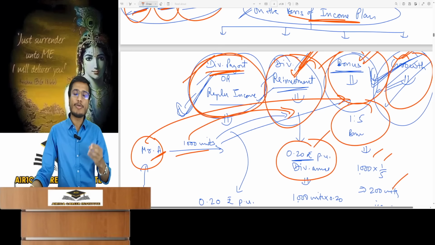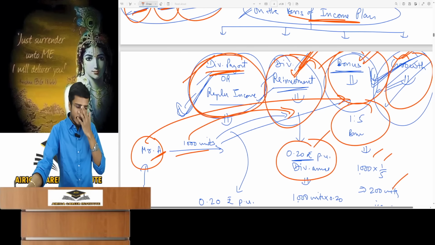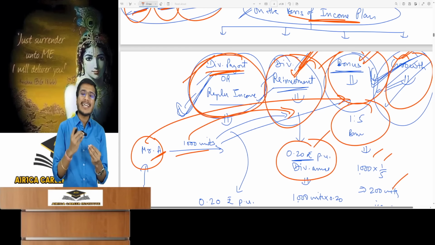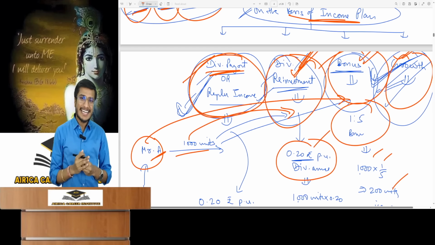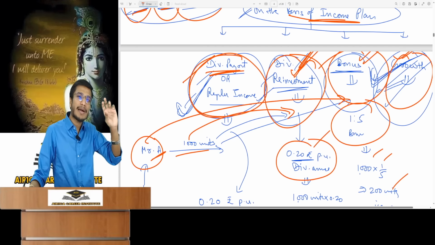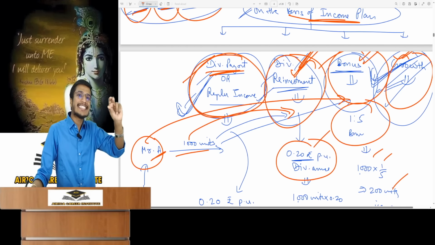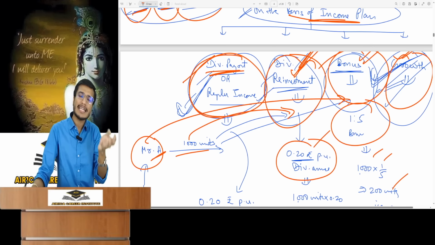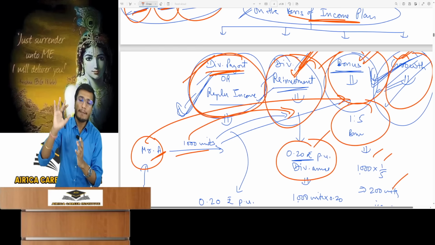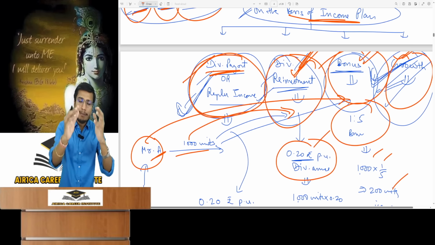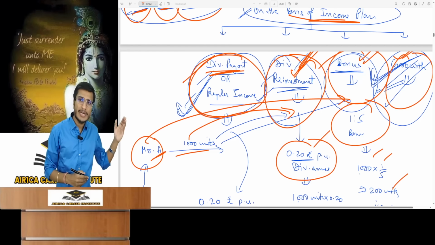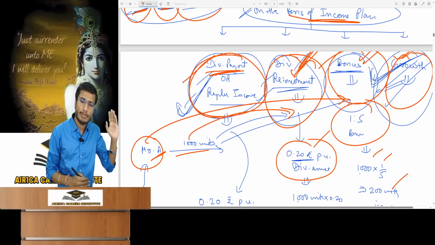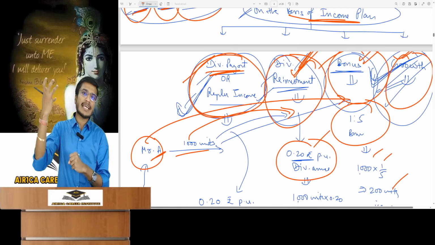Ultimately, what is it truly about? Investors are always most concerned with their return, with the earnings. So what is the source of earnings? The main earnings come from the increase in the unit's price. If you invest in shares, your main earning is from dividend or the increase in the share price. Similarly, the major earning in a mutual fund comes from the unit's price increase. So if it's a growth fund, the unit price will increase more. In other funds too, the unit price increases and decreases, but in a growth fund, the impact on the unit price is greater.